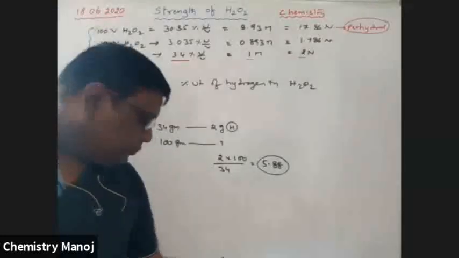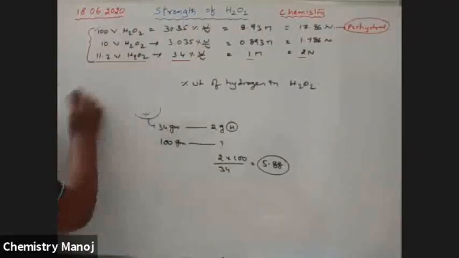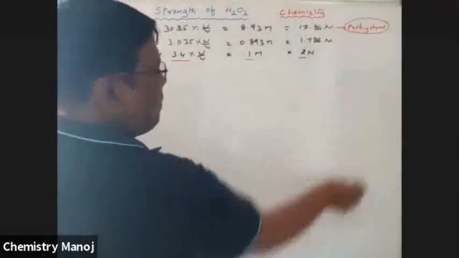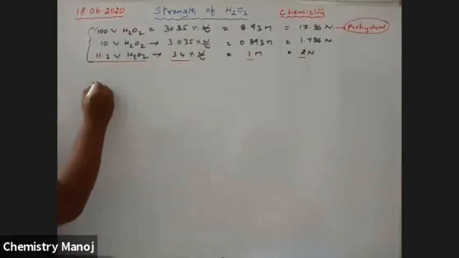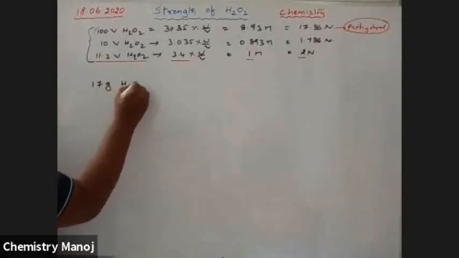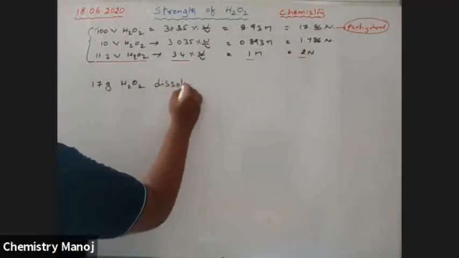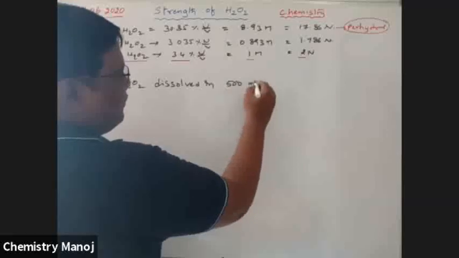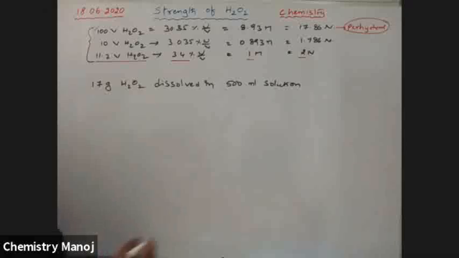Next, one more problem. Seven grams H2O2 is dissolved in 500 ml solution.